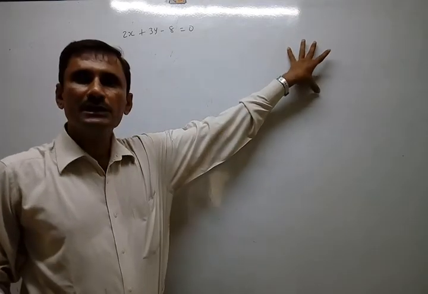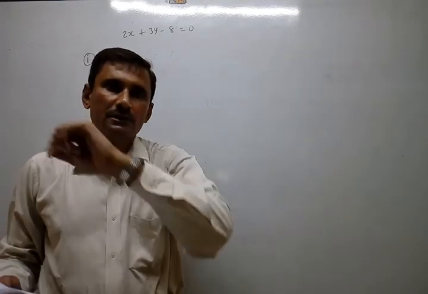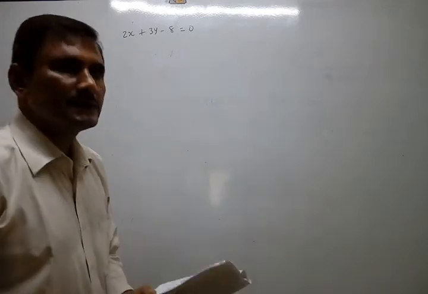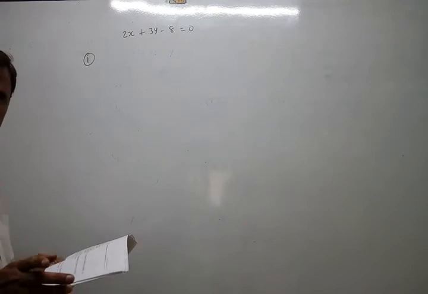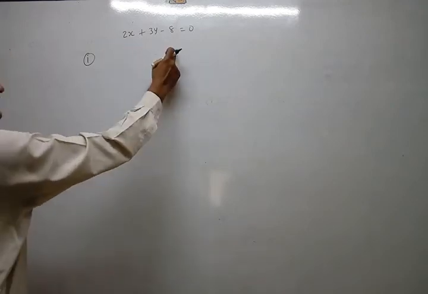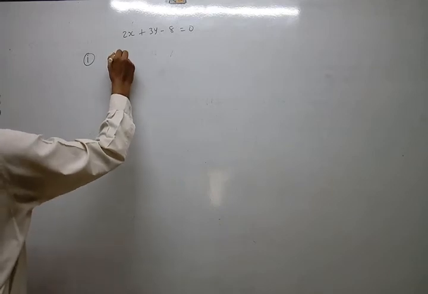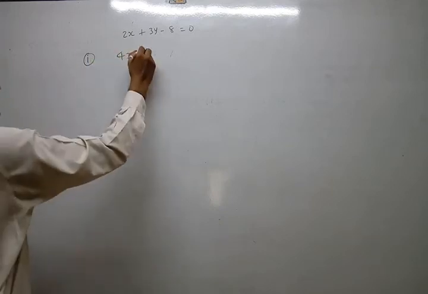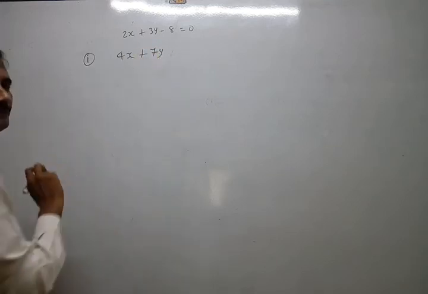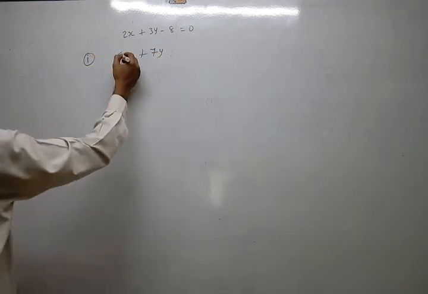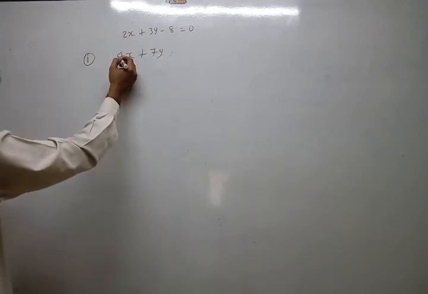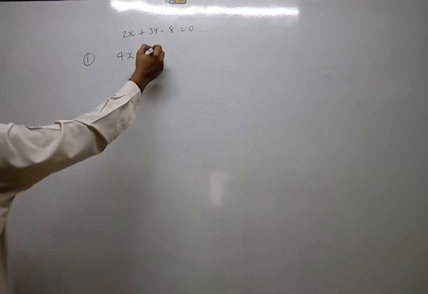So that the pair becomes intersecting, parallel, and coincident. Just look at all these conditions on page number 47 in the textbook. For intersecting lines, the first 2 ratios must be unequal. So suppose I write here 4x. Then I should not write 6 here; instead of 6 I can write anything. Its ratio becomes 2 by 4, means 1 by 2, and this is not 1 by 2.